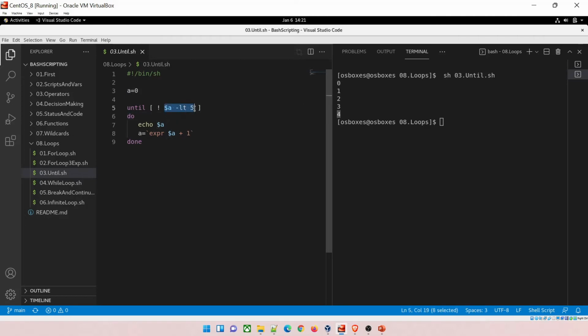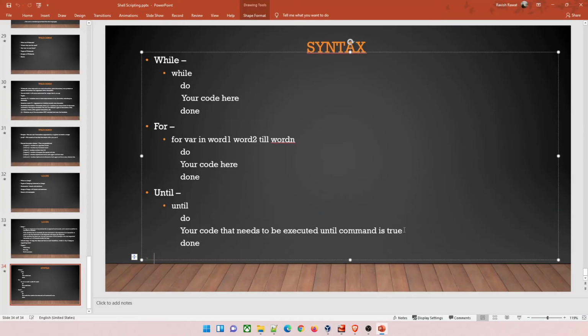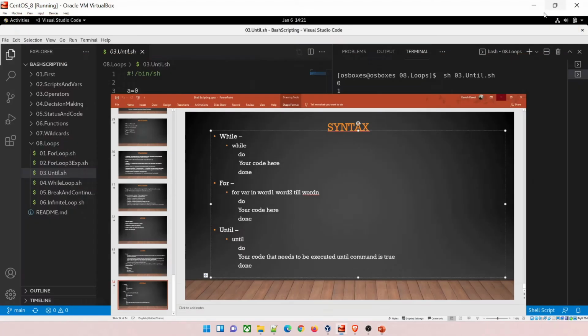The condition became false, but we have an exclamation mark, a negation mark, or you can say a not mark, which made it true. Sorry, the condition made it false and this negation made it true. So once this becomes true, the condition becomes true and it will fall out of your loop, and that's what we have understood. This line is your code that needs to be executed until the command is true. Pause your screen right over here and try to understand this until you are thorough with it.